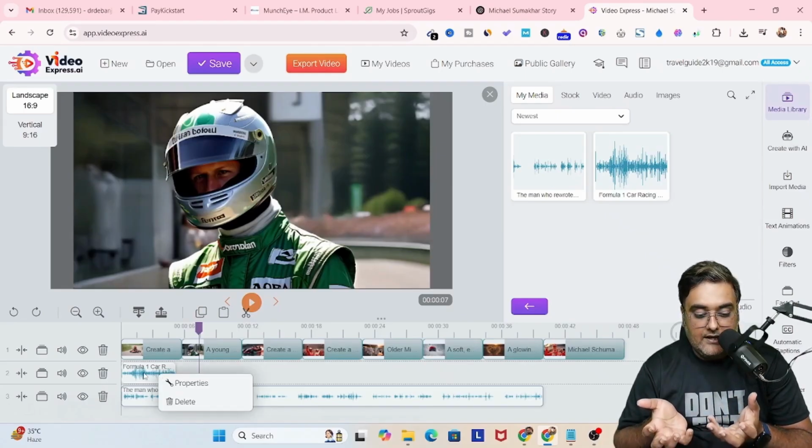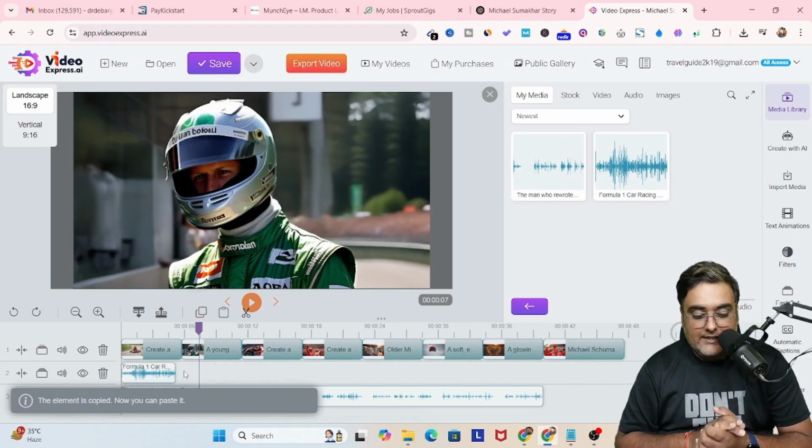So you can see this is how we can adjust anything and everything. If we want to increase the volume of the voiceover, we can do that as well. That's very easy to do.